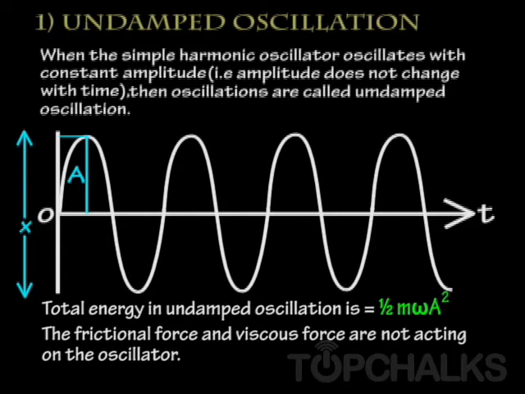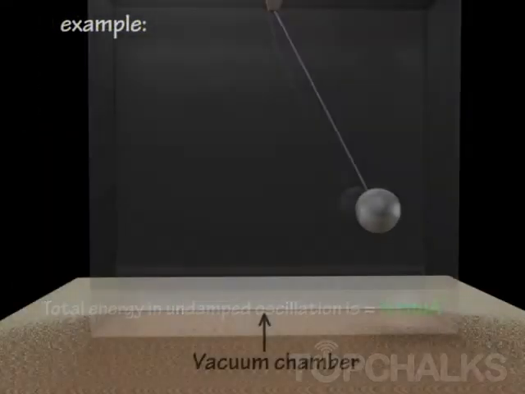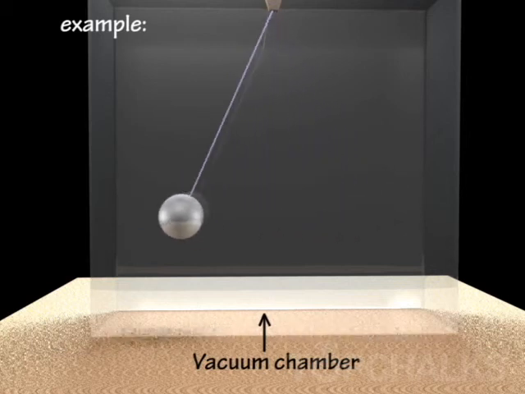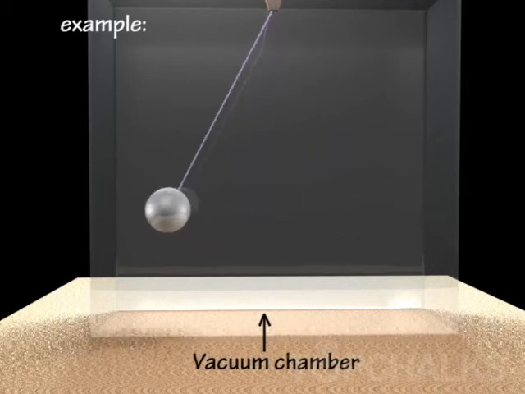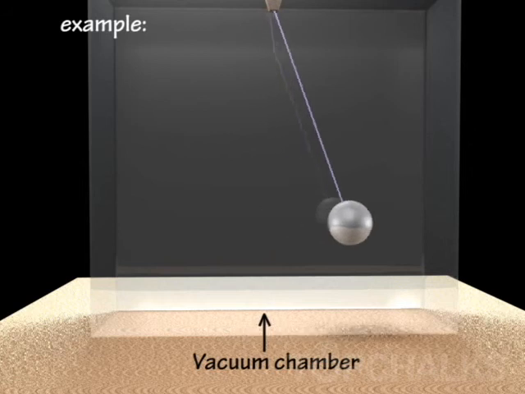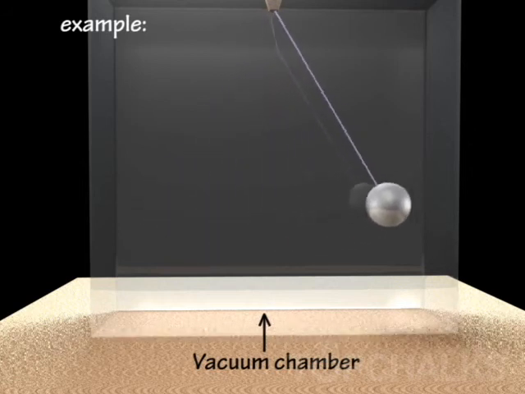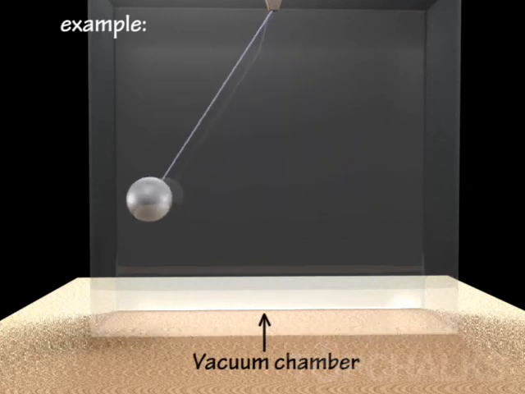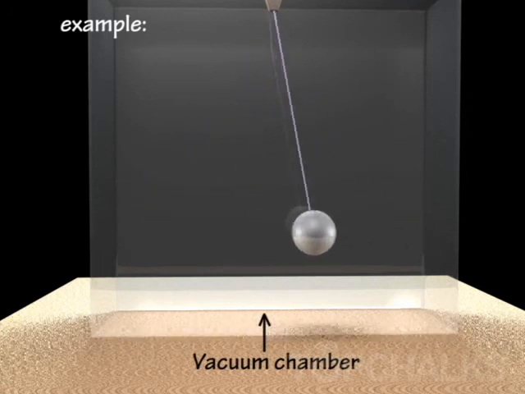For example, if a simple pendulum is displaced and allowed to oscillate in vacuum, then its oscillations will be undamped oscillation. It will continue to oscillate with constant amplitude, that is with constant energy. There is no energy dissipation in undamped oscillation.